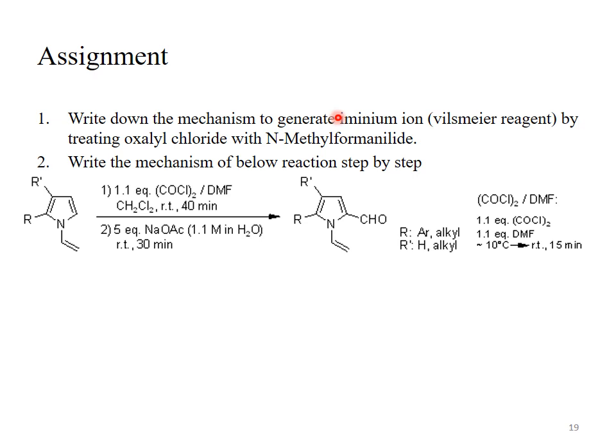The second question of the assignment is: write the mechanism of the below reaction step by step. This is your reactant. These are the reagents and this is the product. You have to prepare this product by writing the mechanism of this reaction, and you know the mechanism consists of 3 steps. So you will show the mechanism of this reaction in 3 steps.